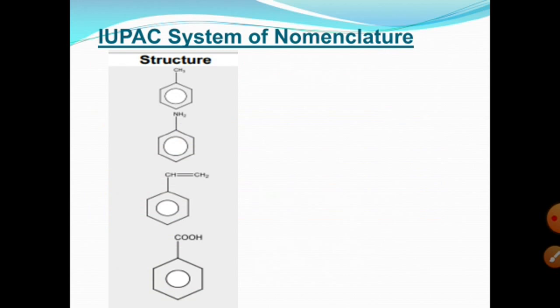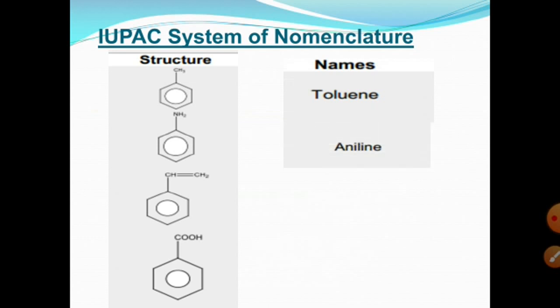Many aromatic compounds have been known by their common or trivial names, which are still used in IUPAC systems. Some of them are shown here. If we have a benzene ring and a methyl group is present on the benzene ring, its name is toluene. In both the common name and the IUPAC system we use the term toluene.